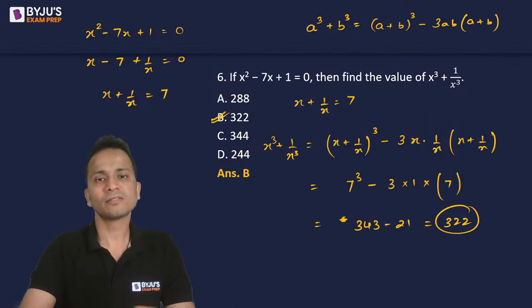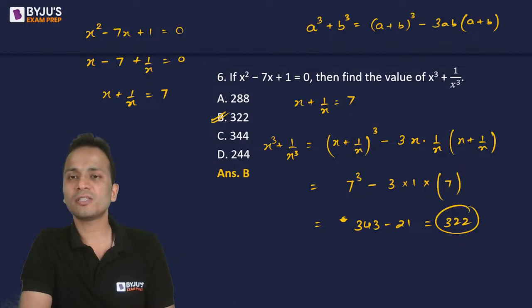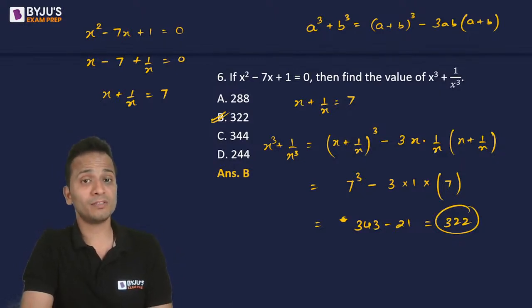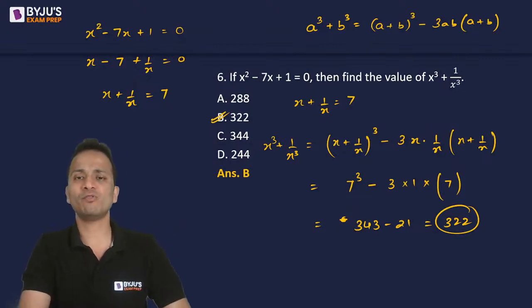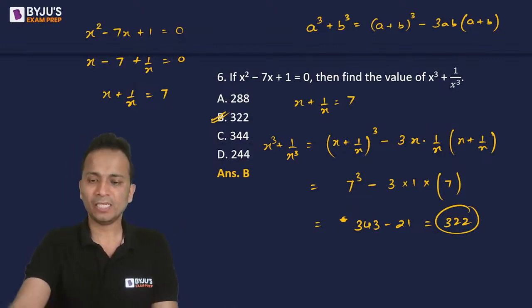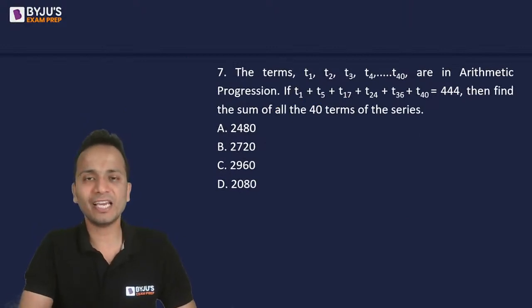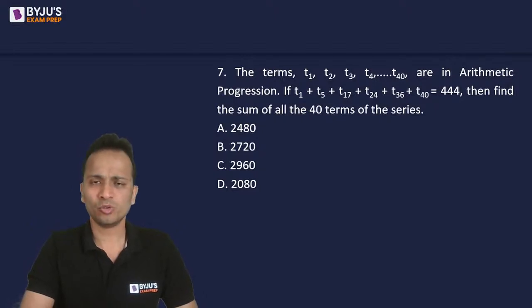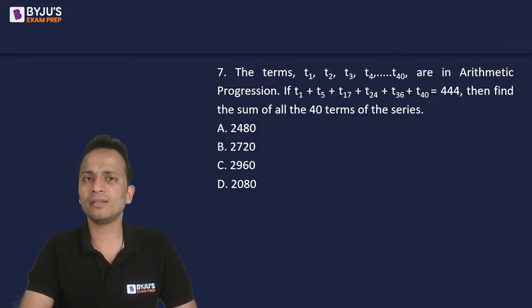Done? Okay. So these are some tricky questions, though they are simple, but you need to know the direction in which you have to start. Okay, let's start. Next question, question number 7. Again, it's a very logical question. Those who understand the dynamics of arithmetic progression should not take more than 30 seconds to find out the answer of this question.